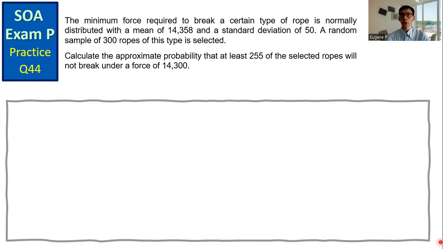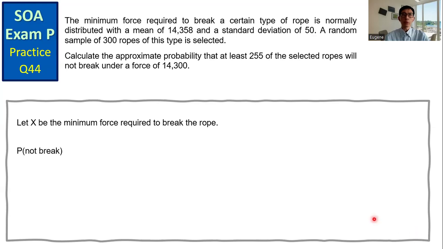Let's take a look at the solution. Let X be the minimum force required to break the rope. The probability that the rope will not break requires the minimum force to be above 14,300. And we need to get the probability of that.